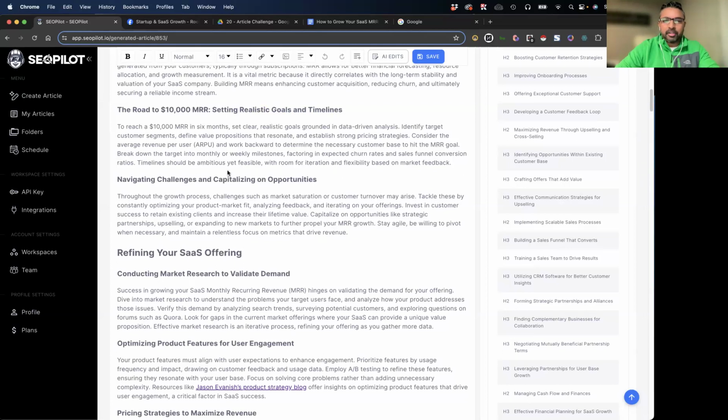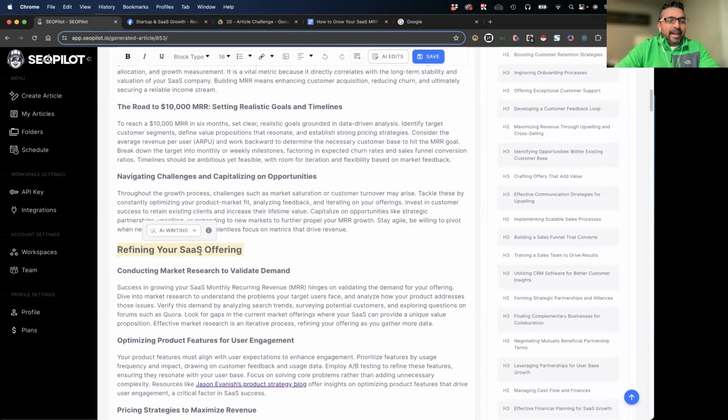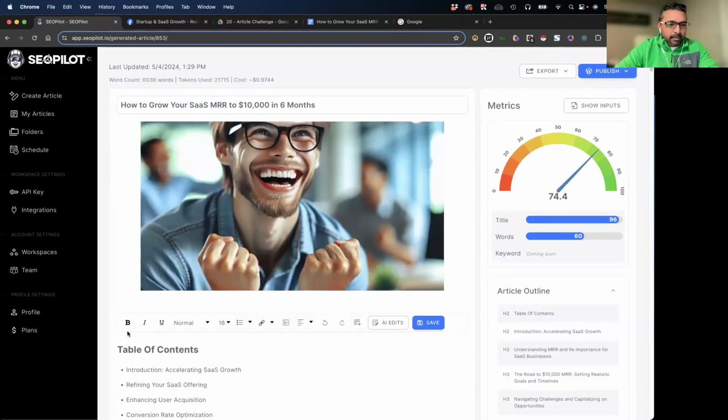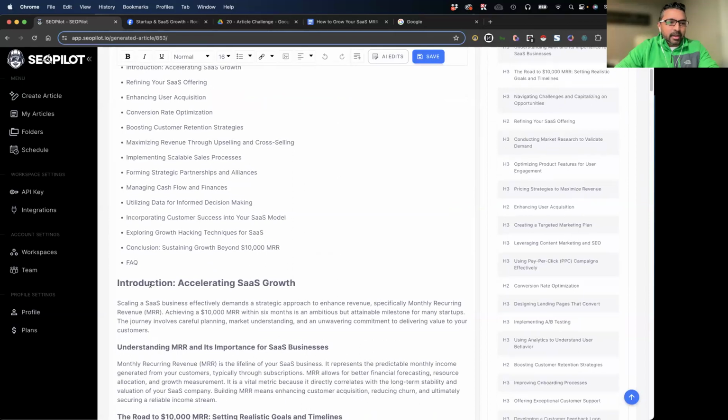The inputs you saw are exactly the inputs I put in. That's it, no more. And then navigating challenges and opportunities. Then it gets into the actual items. And you can see here, by the way, for most of you that don't know, this is a built-in editor. So I can go ahead and edit this.